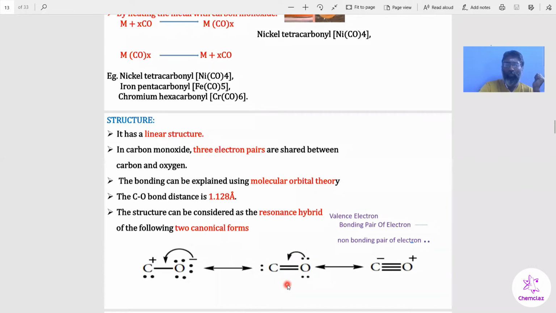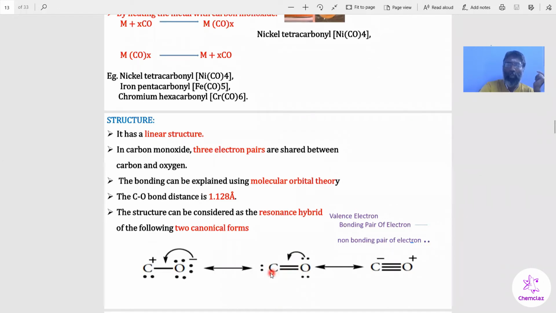So what happened? Valence electrons are of 2 types: bonding pairs of electrons and non-bonding pairs of electrons. A bonding pair is represented by a solid line, and a non-bonding pair is represented by a pair of dots.